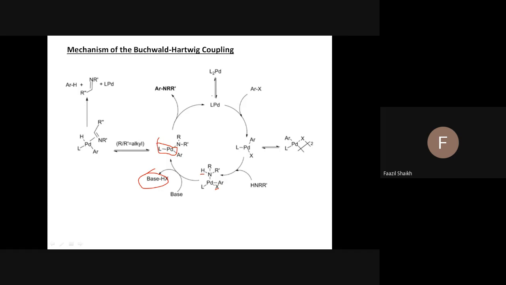Reductive elimination means reduction also takes place. This palladium, which is in the +2 state, now becomes 0 oxidation state, and this carbon-nitrogen bond formation takes place. That's all. So you should remember this.